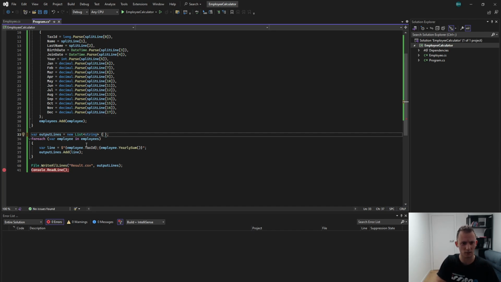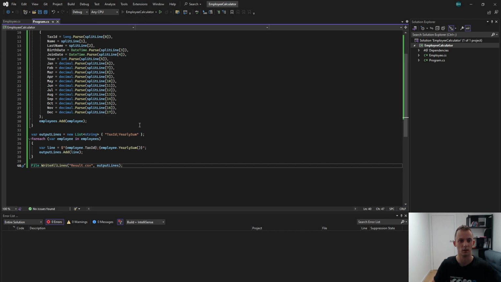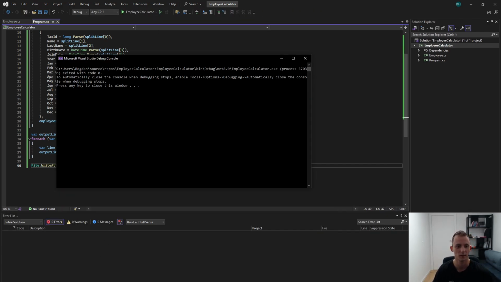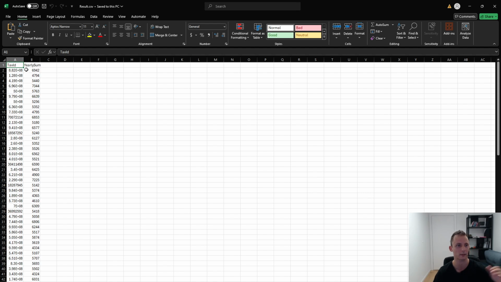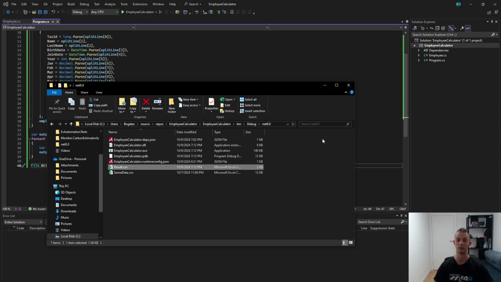This is the way to edit. And what is it, tax ID, and then YearlySum. All right, off we go. I guess we don't need this one anymore. Wow. Great. Result. Excellent. Tax ID and YearlySum. Right.